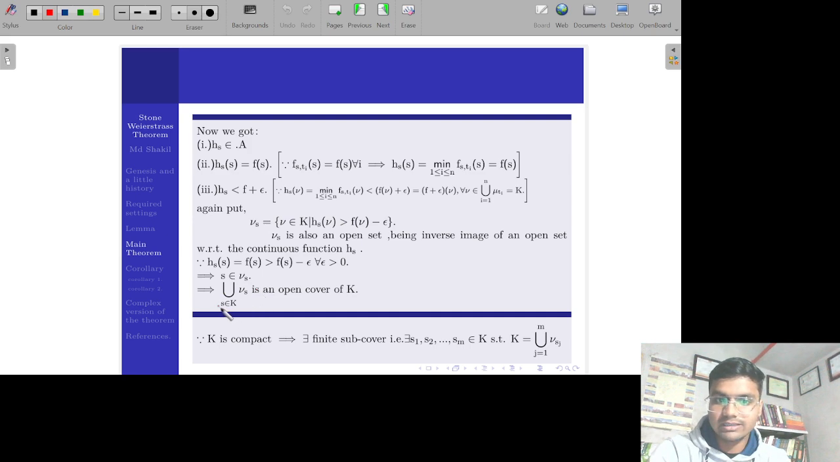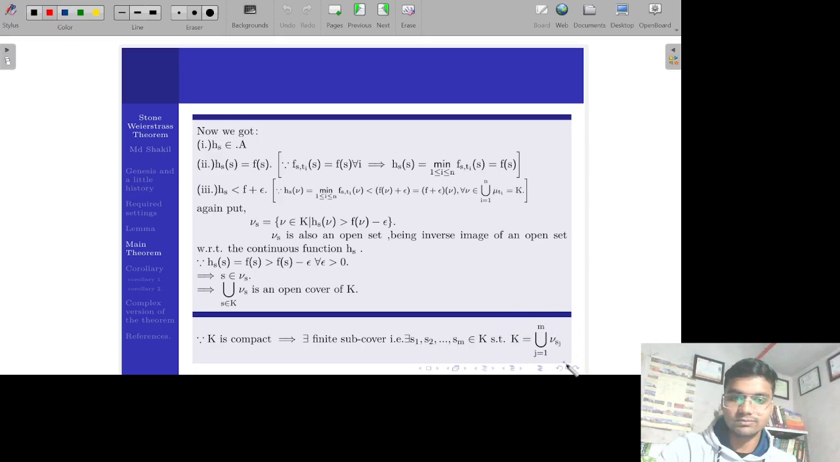Now we take the union of all V_s as s varies in K, and this will become an open cover of K. Now K is compact and hence again we have a finite subcover. That means there exist s1, s2, ..., sm in K, these finite points in K, such that K is equal to the union of V_{sj}.